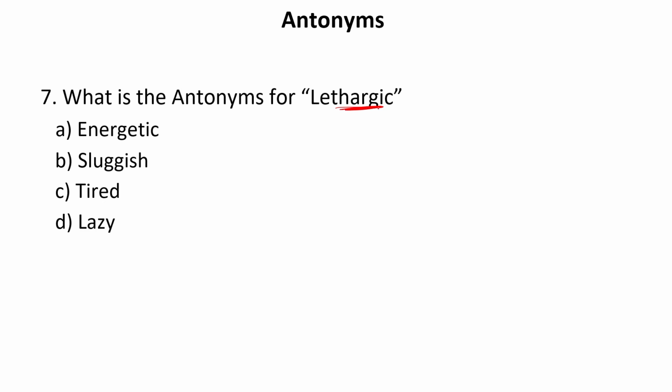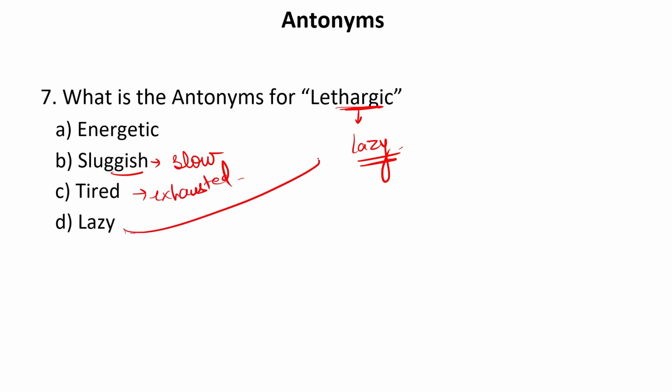Antonyms for the word lethargic. Lethargic means lazy, when someone doesn't want to do work. Sluggish means slow. Tired means exhausted. And lazy means the word which we are talking about, that is lethargic. In fact, all these three words depict the same meaning as lethargic.